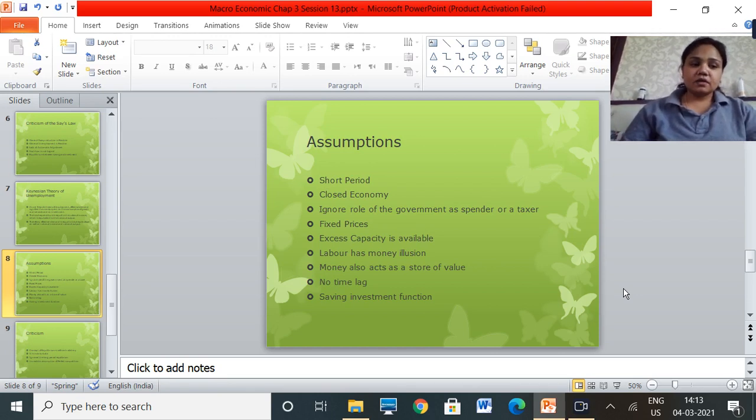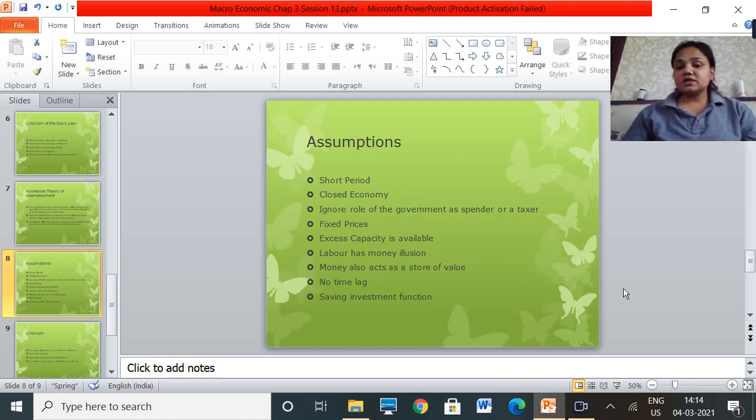He says that it is based on the assumption that a developed capitalist economy is a closed economy, wherein the level of income and employment remains unaffected by foreign trade. So foreign trade is not affecting the level of employment and the level of trade. That's what he also says. The next one is that it ignores the role of the government as a spender and taxer. Keynes ignores the effect of the government sector in the aggregate demand, which means that he is also assuming that there is no government intervention.